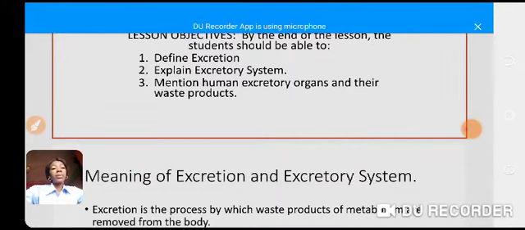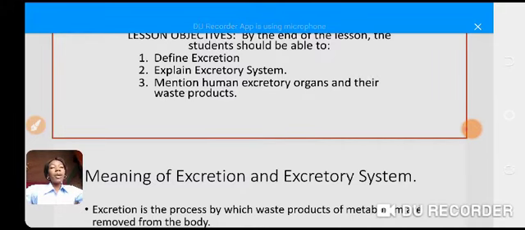Now, after the absorption of these nutrients, there are some that are not useful. There are some of the things we eat, some of the nutrients after digestion, that are not useful, and allowing them to stay in the body will cause harm, and therefore excretion becomes necessary. So the process by which those waste products are removed from the body is what we call excretion. Do we get it now?